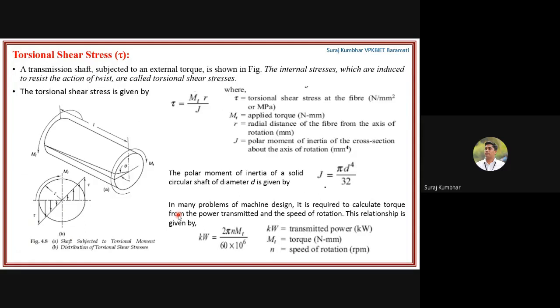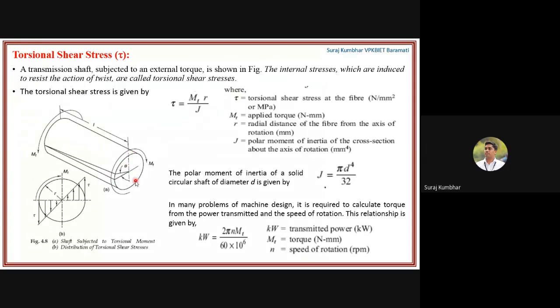Now the next topic, torsional shear stress. Let's consider a transmission shaft which is subjected to an external torque Mt, as shown in the figure. The internal stresses which are induced, one side clockwise and the other anti-clockwise, to resist the action of the twist are called torsional shear stresses. Here one is clockwise and the other is anti-clockwise, that's why it is a twisting moment. The internal stresses which resist that twisting moment are nothing but the torsional shear stresses.